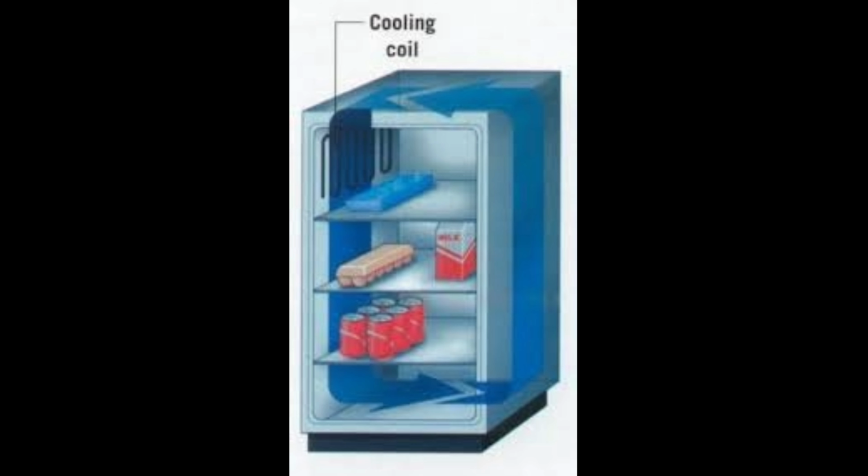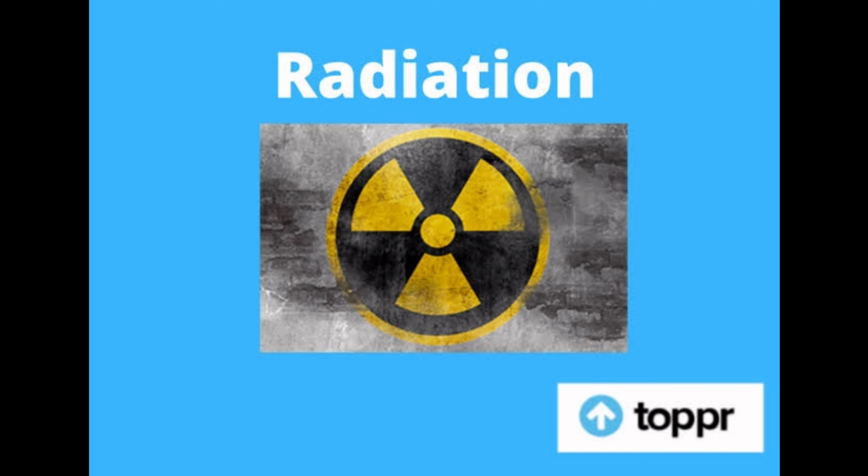Okay, the next one is, since warm air is lighter, it remains in the upper part of the room, and this is the reason the air from the ceiling fan is warm. I hope you understand what convection currents are and what convection is. Next, in the last part, we are going to see what radiation is.